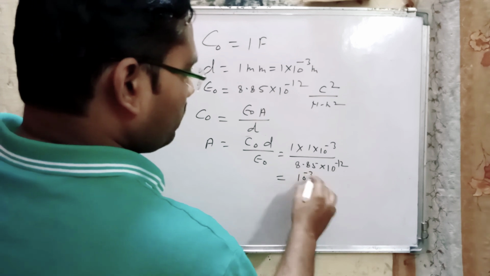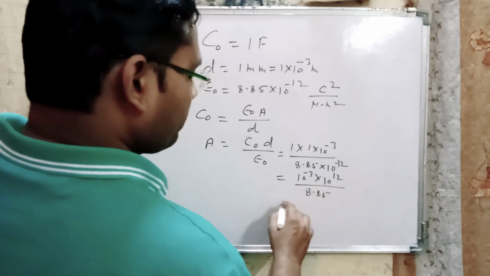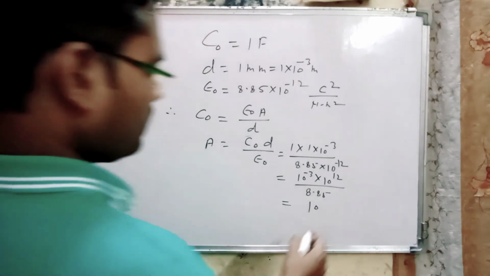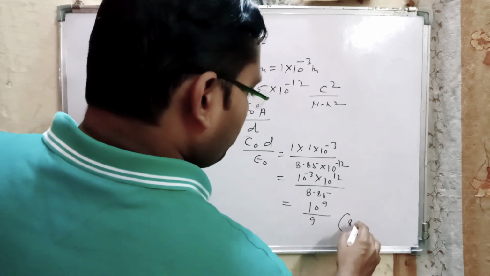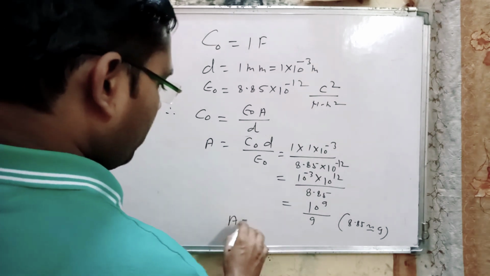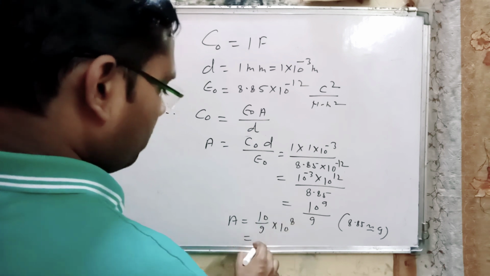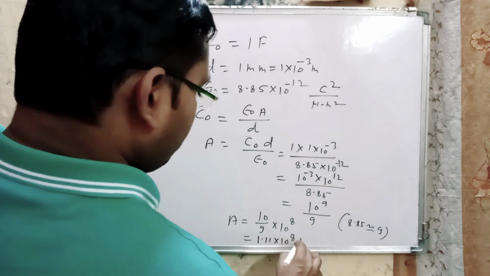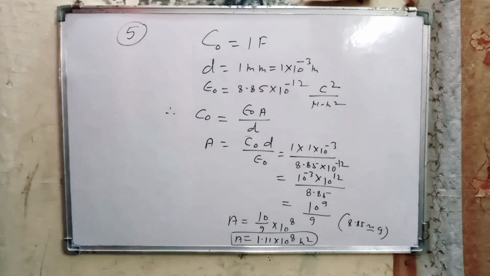Now here 10 to the power minus 3 into 10 to the power plus 12, here 8.85, and this becomes 10 to the power 9, and approximate 8.85 taken as 9. Then what is the value of A? This becomes 10 by 9 into 10 to the power 8, that is about 1.1 into 10 to the power 8 meter square. This one is the area of plates of capacitor.